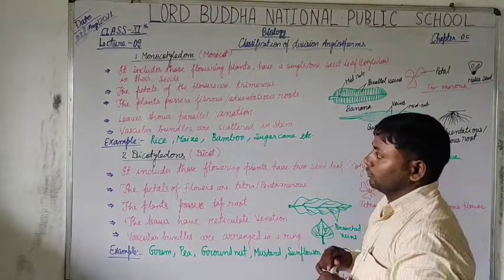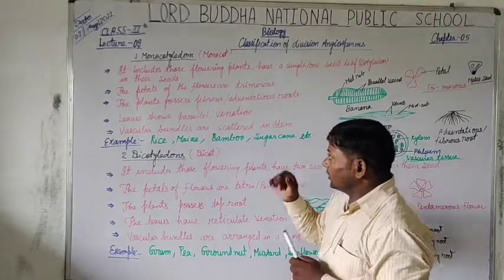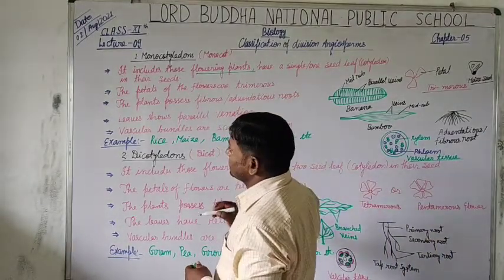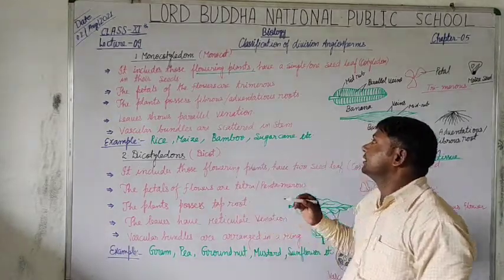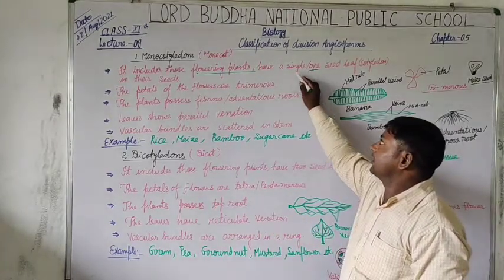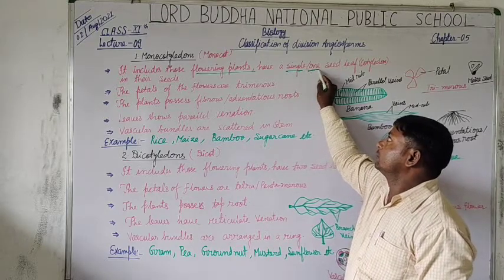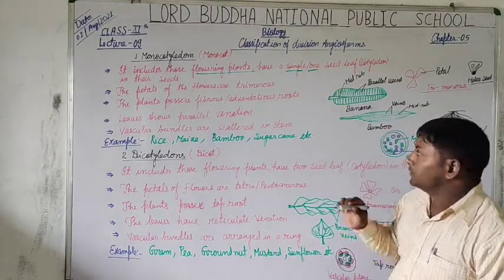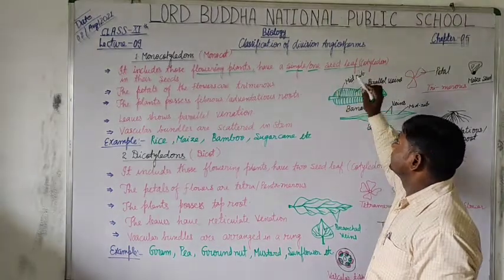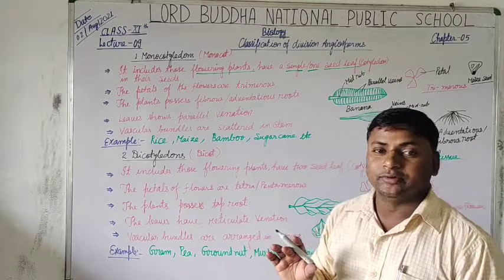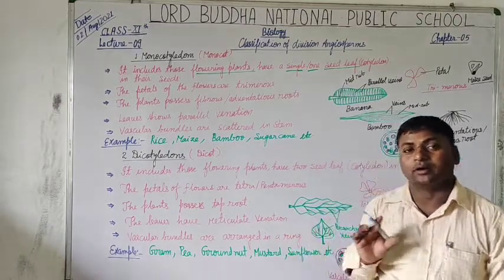So monocotyledon includes those flowering plants which have a single seed leaf. What is that, students? Seed leaf. The seed leaf is generally called cotyledon.